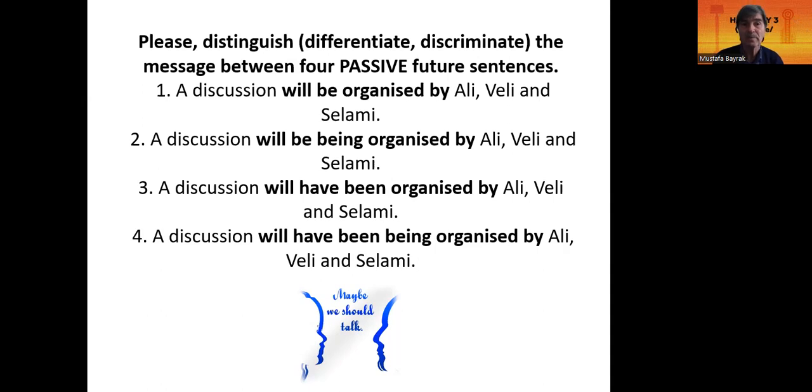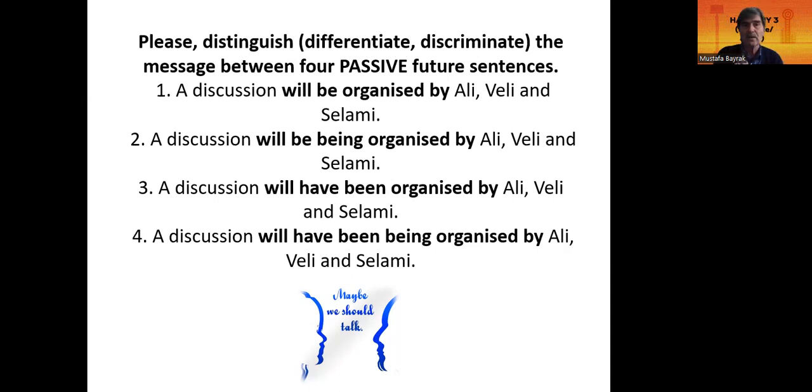But what about 2? A discussion will be being organized, again, continuity in passive, by Ali, Veli, and Selami. Okay, the continuity of the action is important here. What about 3? A discussion will have been organized. So, will have been organized, its completion is important here.